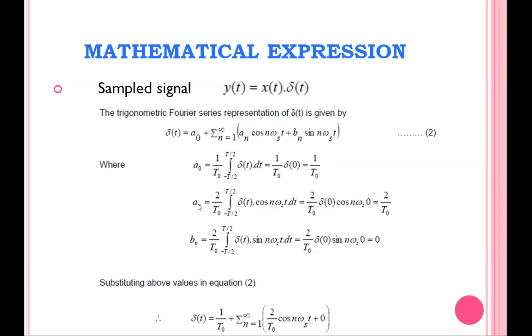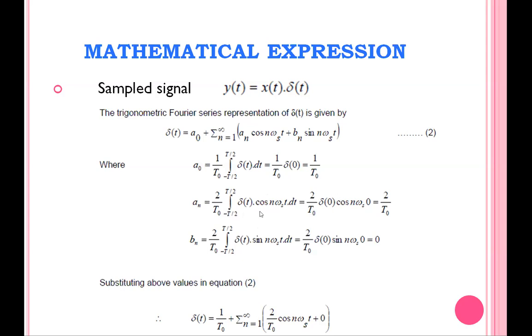Similarly, An is calculated by, what is the formula for An? 2 divided by T naught, integration over one cycle period δ(t) cos n ωs t dt. The δ(t) signal is available only at a time t equal to 0. So the integration of δ(t), the area under this δ(t) signal, is the value of 1.